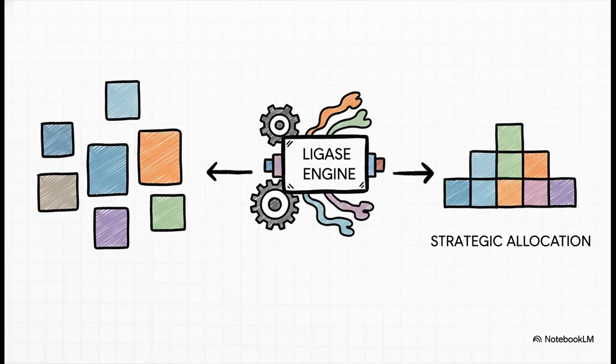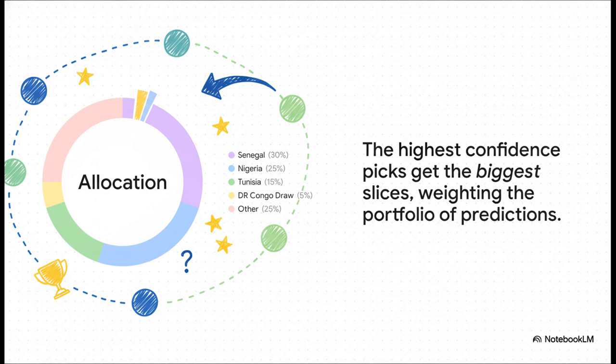And then it gets even more interesting. There's a part of the system called the ligase engine, another great name. And its job is to perform a strategic allocation. That's a fancy way of saying it decides where to focus its attention. This chart visualizes it perfectly. Look at that. The biggest chunks of the pie go to the most confident picks. 30% for Senegal, 25% for Nigeria. And that DR Congo draw we talked about, the risky one, it gets a tiny, tiny 5% sliver. It's basically creating a portfolio of predictions weighted by certainty.